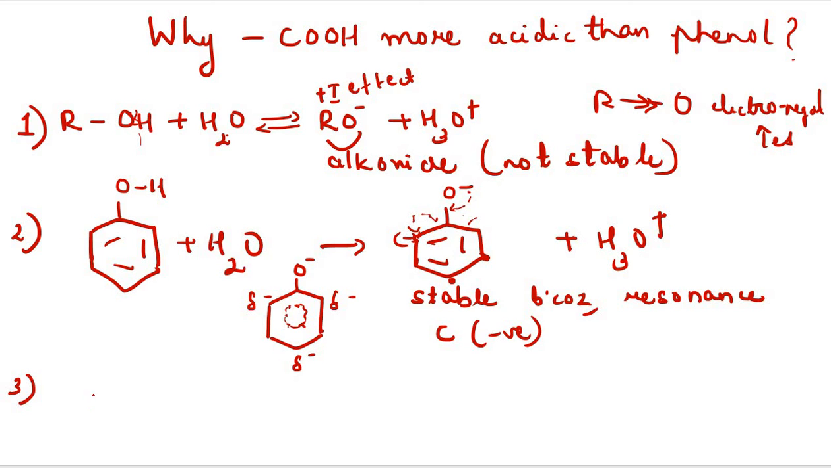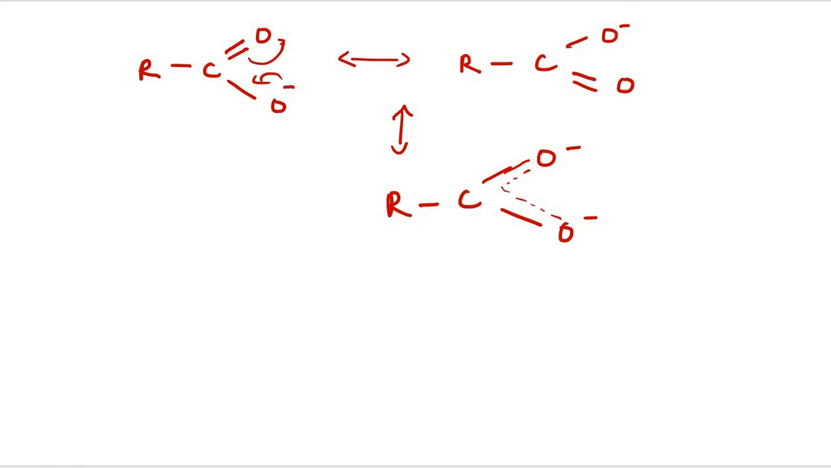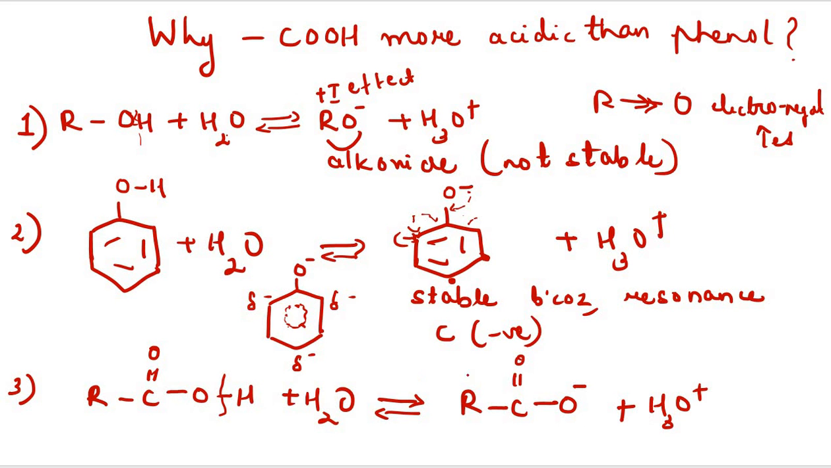Now if we take the case of our carboxylic acid, we can represent it like this. In the case of carboxylic acid, what is formed? A carboxylate ion is formed. We get C double bond O, O minus, plus H3O+. Here we are getting a carboxylate ion.